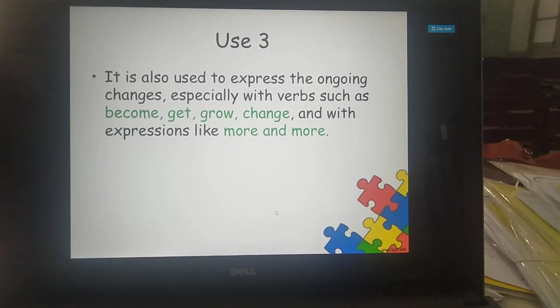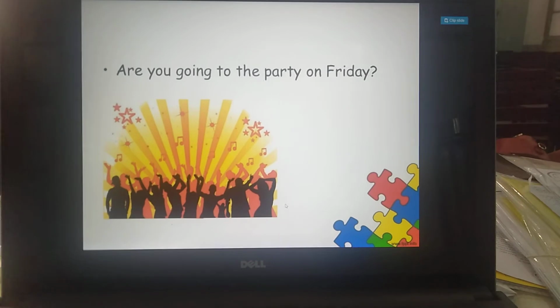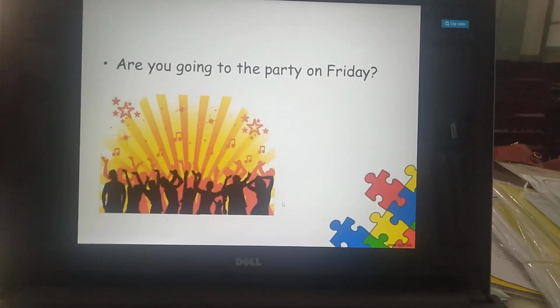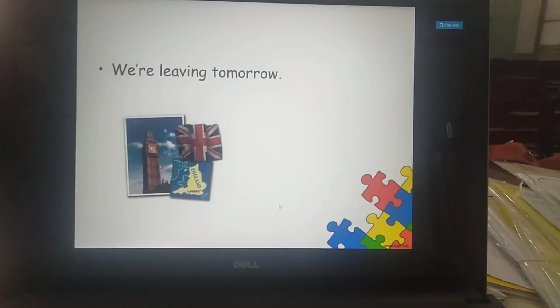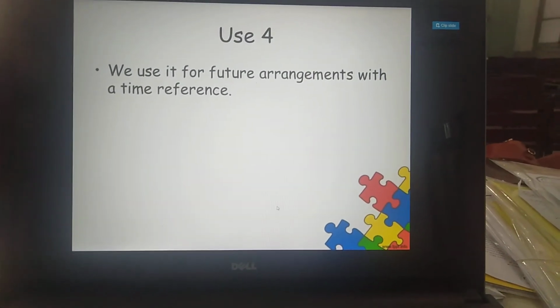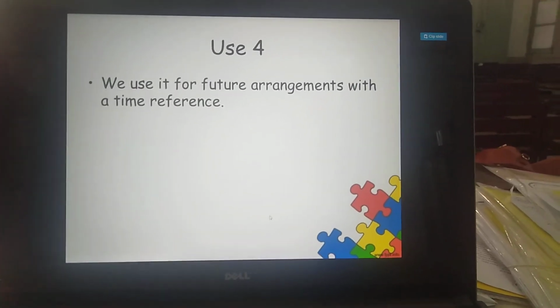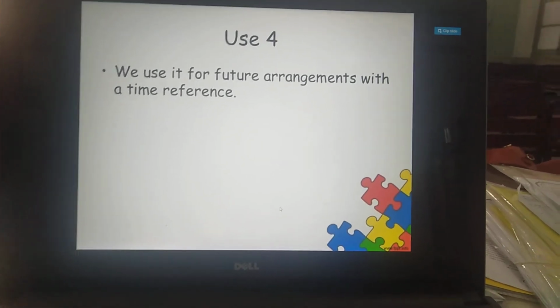Okay ji. Okay, look at this example. Are you going to the party on Friday? We are leaving tomorrow. Okay. Now the fourth use, according to the two examples which we have just read, we use it for future arrangements with a time reference.